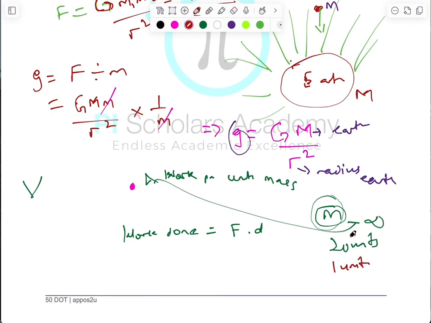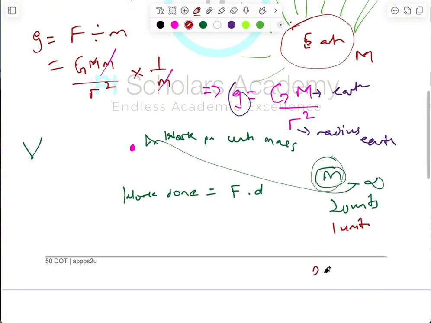So naturally, if you buy 20 pieces of a certain item, let's say for $200, then that is the work done. That is the amount that you will use to buy these 20 pieces. If you want to calculate how much you will use to buy one, what do you have to do? You have to divide it by 20. So therefore, this work done is not just ordinary work done. It's work done per unit mass, so it is going to be divided by the mass. So work done per unit mass in bringing a test mass from infinity to that point.